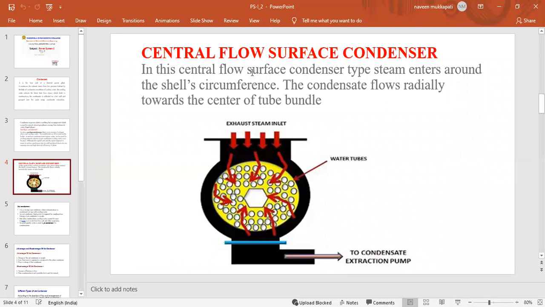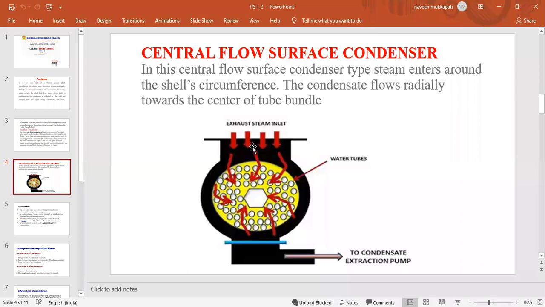pump. In this central flow surface condenser type, steam enters around the shell circumference and is rotated in circular flows. The condensate flows radially towards the center of the tubes. This is the main working of a central flow surface condenser, and this is also the circuit diagram for the central flow surface condenser.